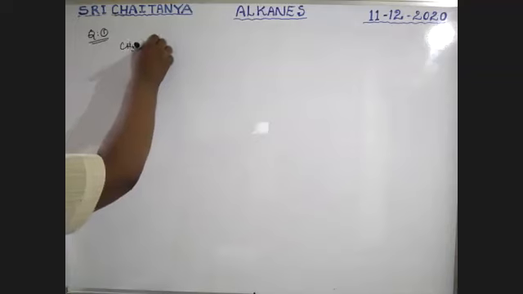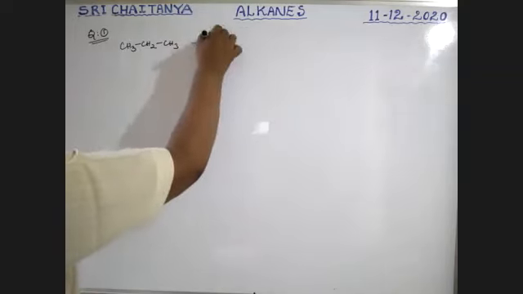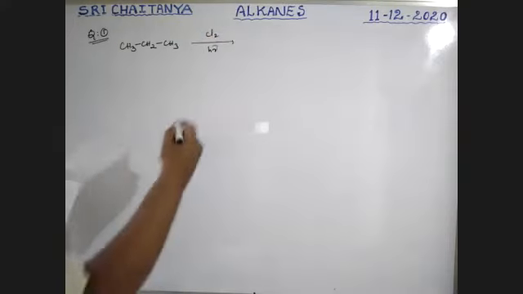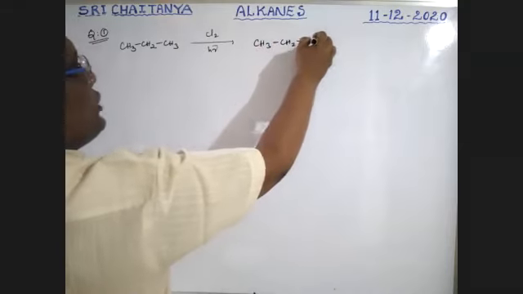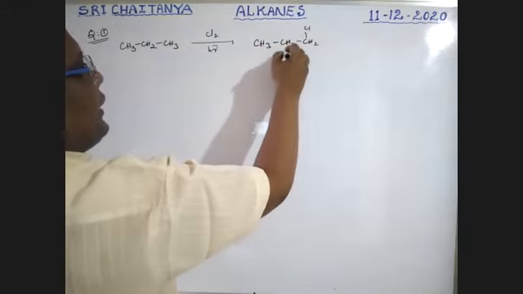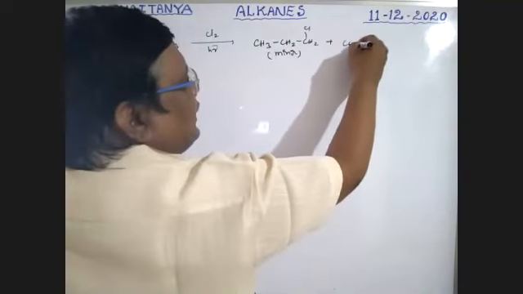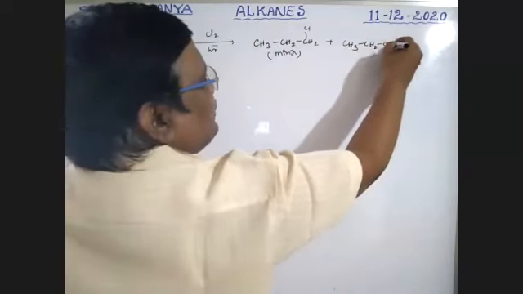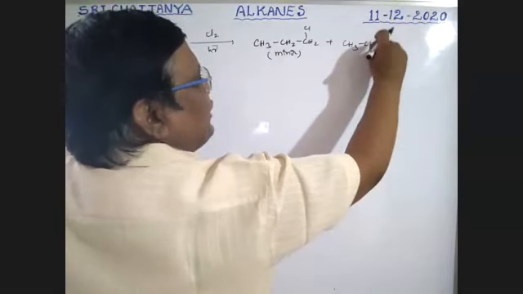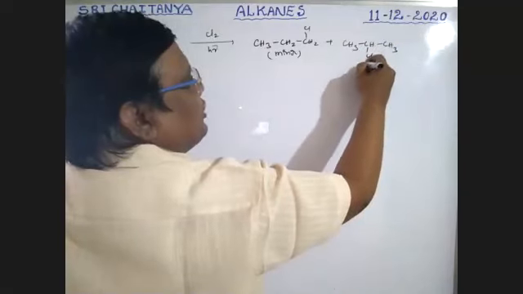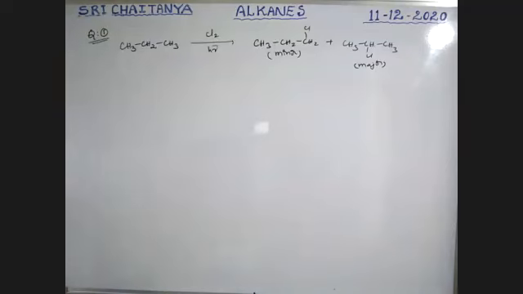CH3CH2CH3 reacts with chlorine in the presence of sunlight to give CH3CH2CH2Cl, which is the minor product, plus CH3CHClCH3, where this hydrogen is replaced, which is the major product.